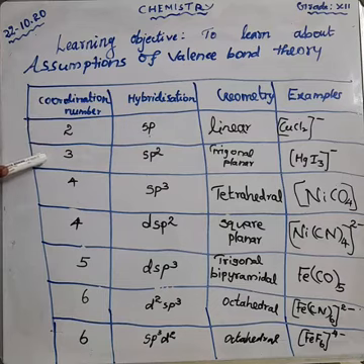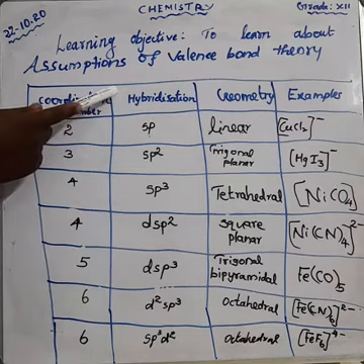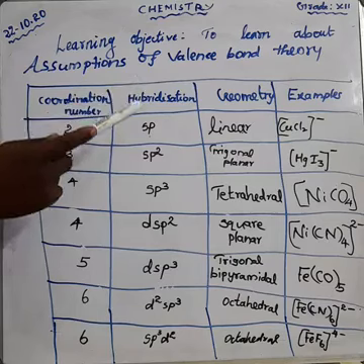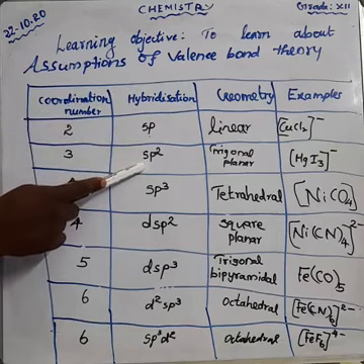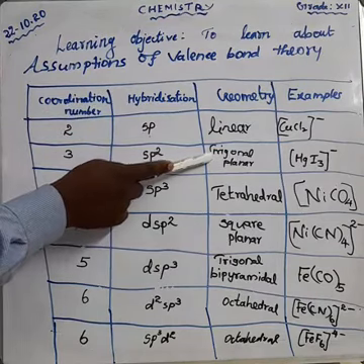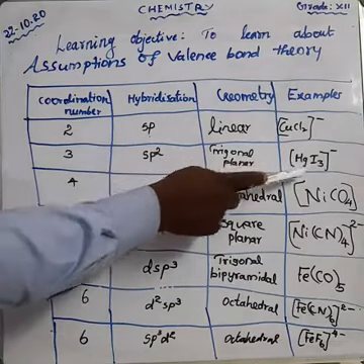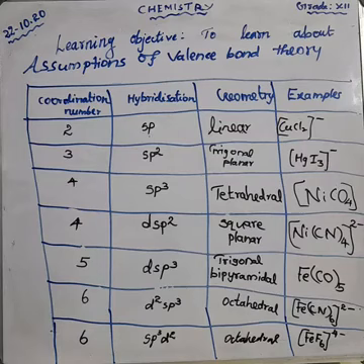What about the second one? Suppose the coordination number is 3. What is the hybridization? sp2 hybridization. sp2 means the geometry is trigonal planar. What is the example? HgI3 minus.